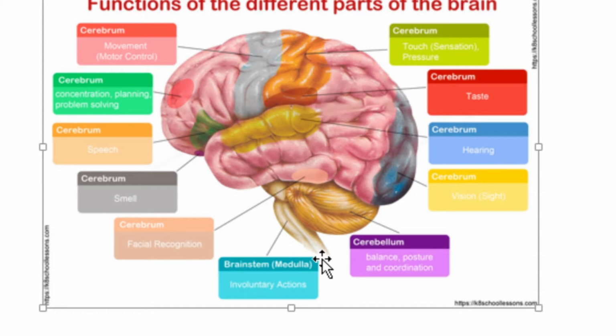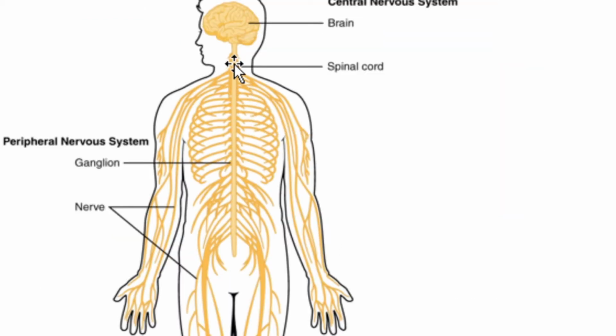Now let us see the structure and functions of the spinal cord. Here in this picture, you can see the brainstem continues down as a cylindrical structure. This cylindrical structure is called the spinal cord. The spinal cord has many spinal nerves.